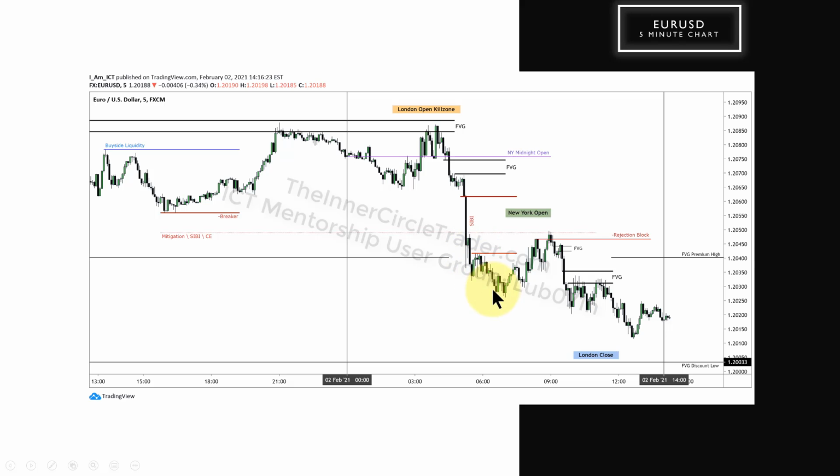So we dug into that fair value gap, traded one more time in New York, hitting that rejection block here and inside of the mitigation sell side imbalance, buy side inefficiency, consequent encroachment. So it hits it beautifully there, sells off, another fair value gap in here, a smaller one in here I just overlooked, I'm sorry. So we have a small little sell here, continues lower, one, two times, you can sell off again, and here's the end of London close, and right here is where I prompted Pay the Trader.